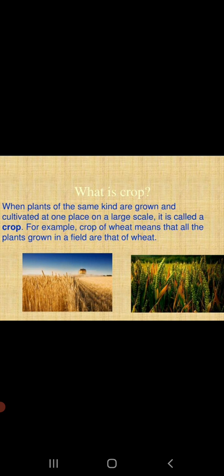Now there are many terms related with crop like agriculture. So what do we understand by agriculture? Agriculture is basically the science or the branch of the science that involves practice of farming, including cultivation of the soil for the growth of crops and also rearing of the livestock.